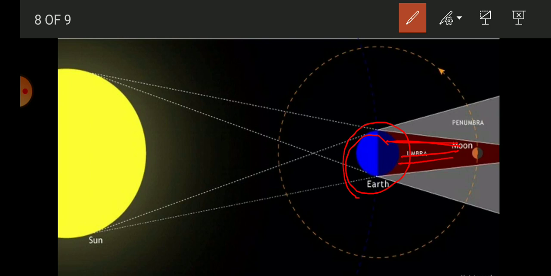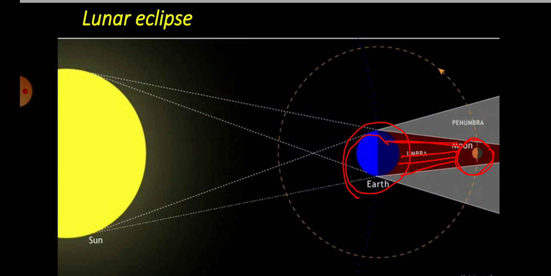As a result, in the night sky we cannot see the moon for some time, and this is called lunar eclipse. Lunar eclipse occurs on a full moon day. When we can see the full face of the moon, that is called full moon day, and lunar eclipse occurs on a full moon day, whereas the solar eclipse occurs on a no moon day.